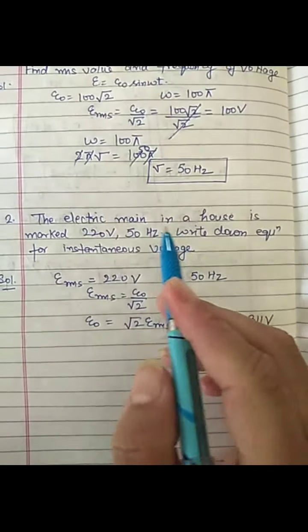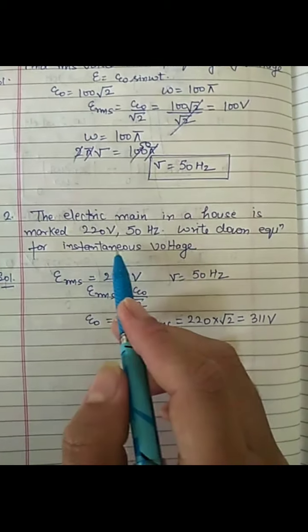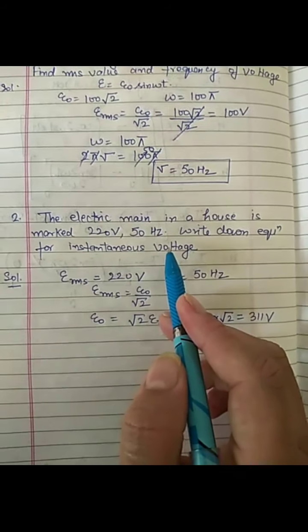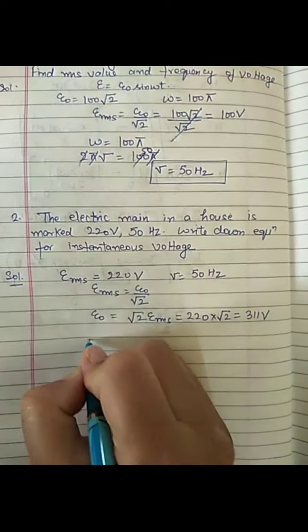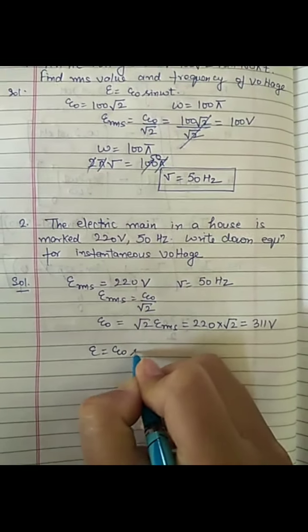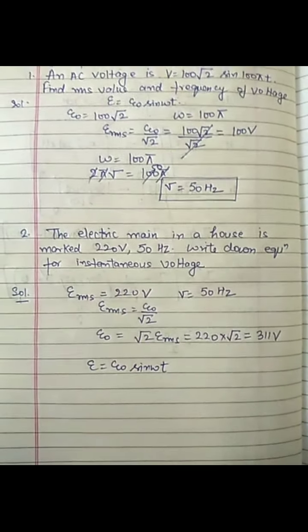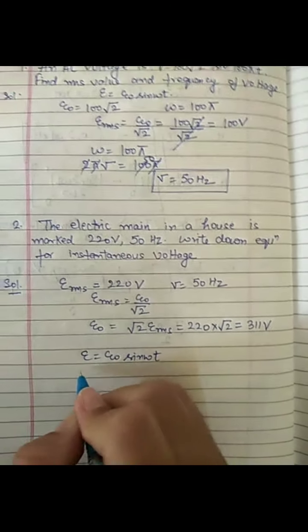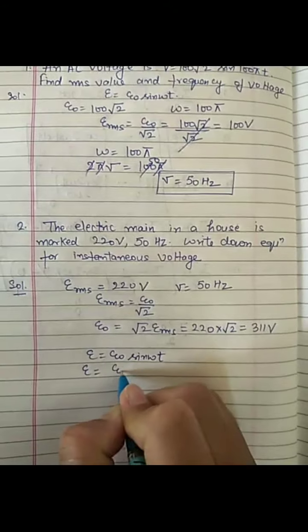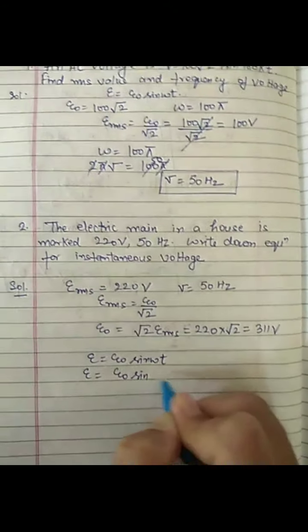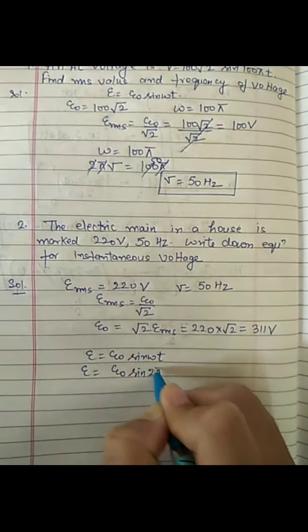Now we have to write down the equation for the instantaneous voltage. As we know that epsilon equals epsilon naught sine omega t. So we can substitute the values, that is epsilon equals epsilon naught sine omega t, where omega can be written as 2 pi mu.